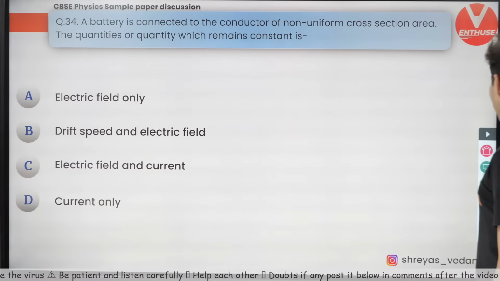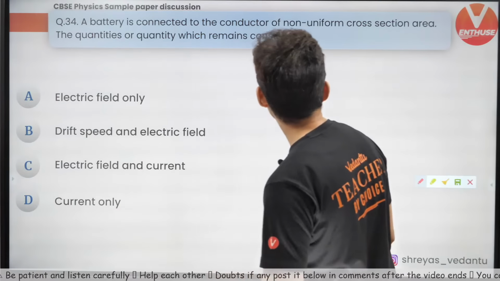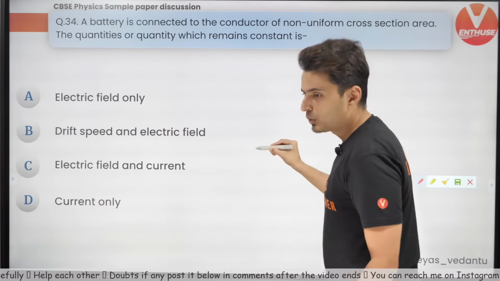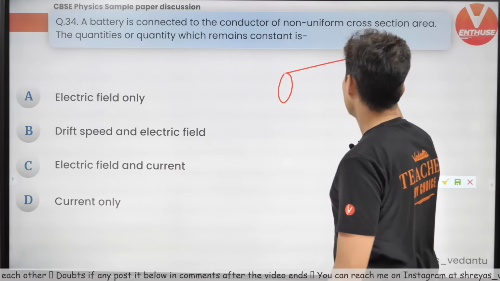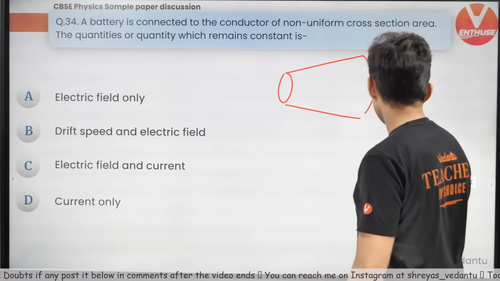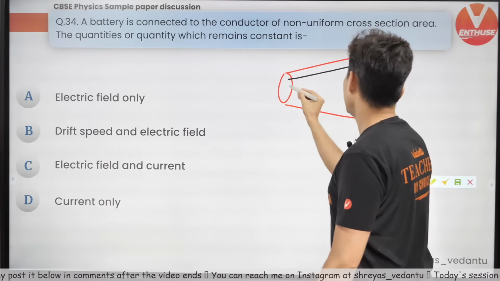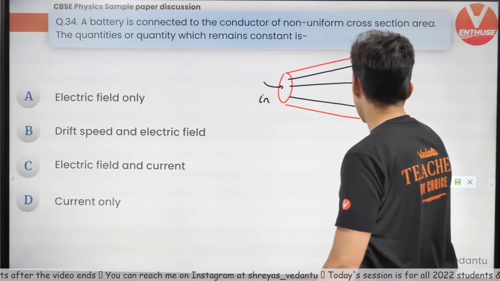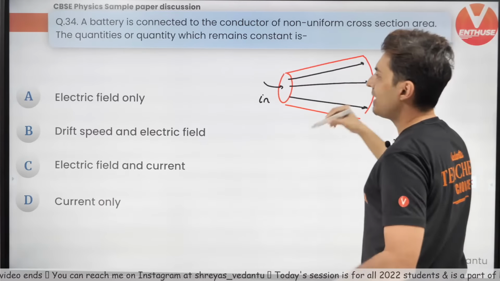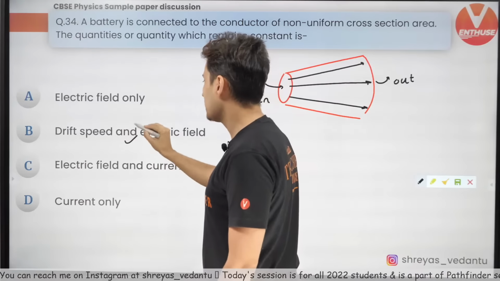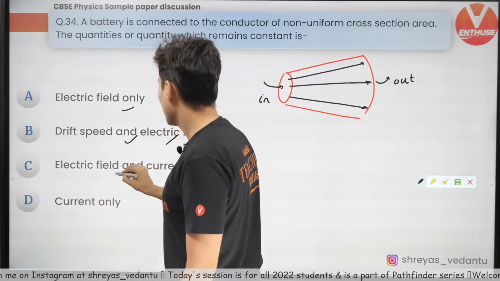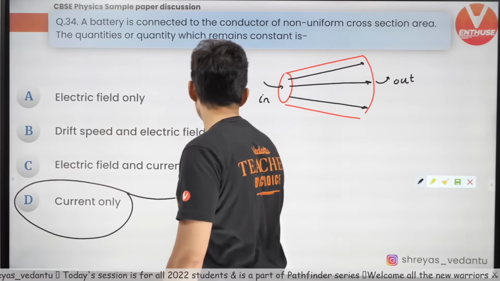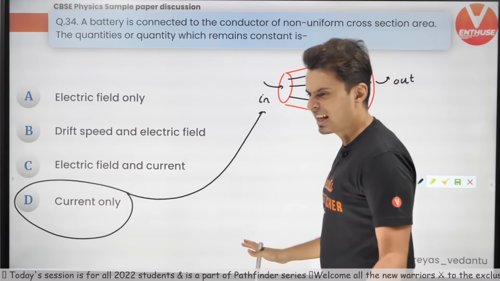A battery is connected to a conductor of non-uniform cross-sectional area. Which quantities will remain the same? This one is easy, guys. No problem even if you made a mistake. So this is your non-uniform cross-section. What happens? The current which flows will be the same. Whatever current comes in has to go out. Everything else will change. Drift speed will change, electric field will change. Only current will remain the same. That's the answer, as simple as that.